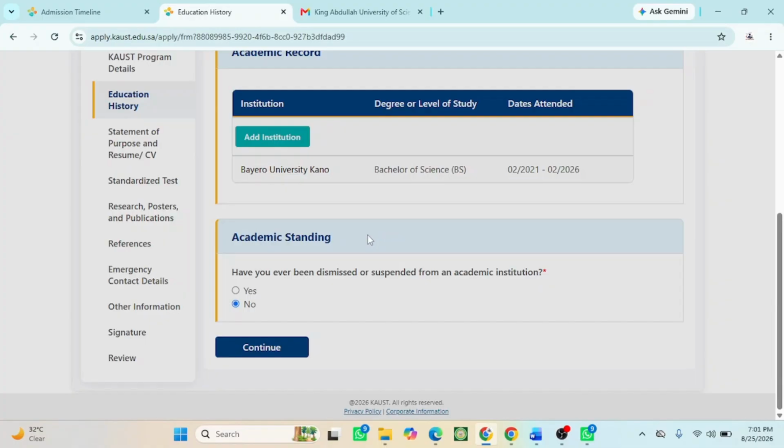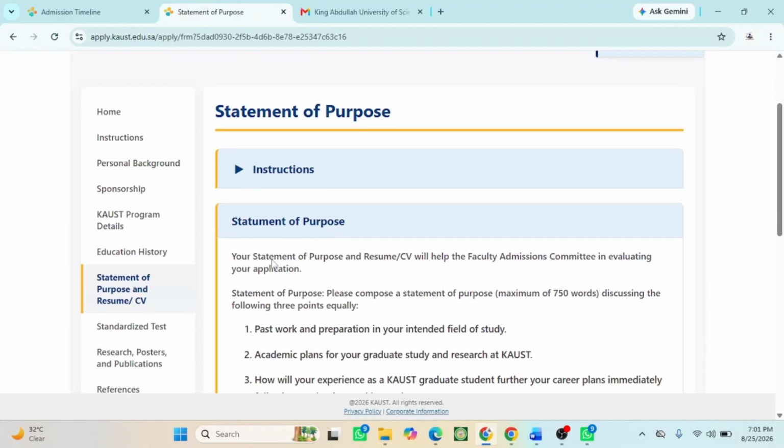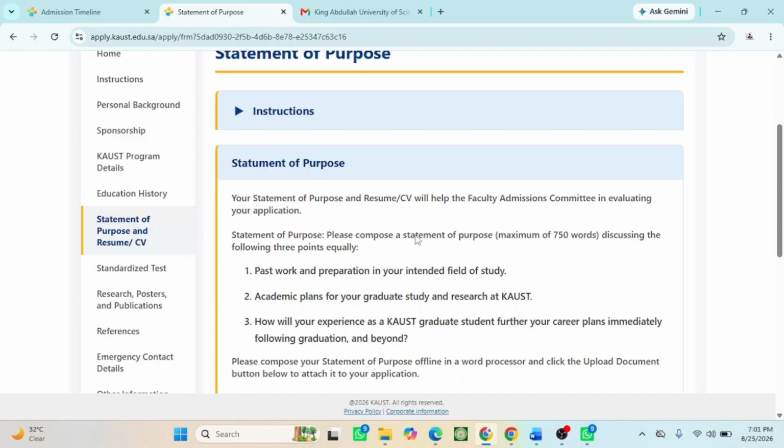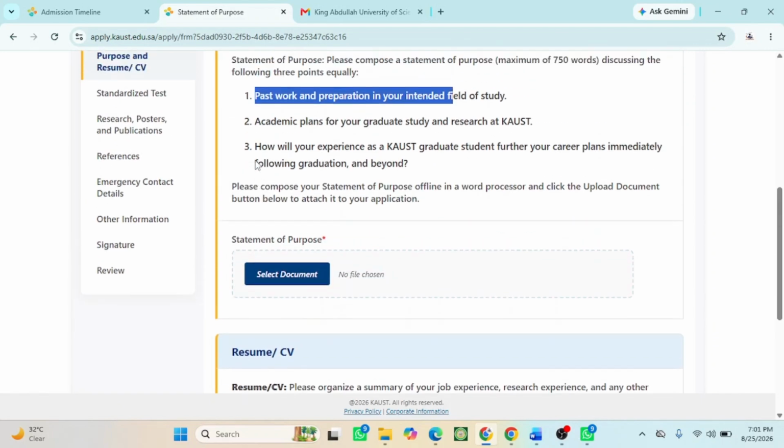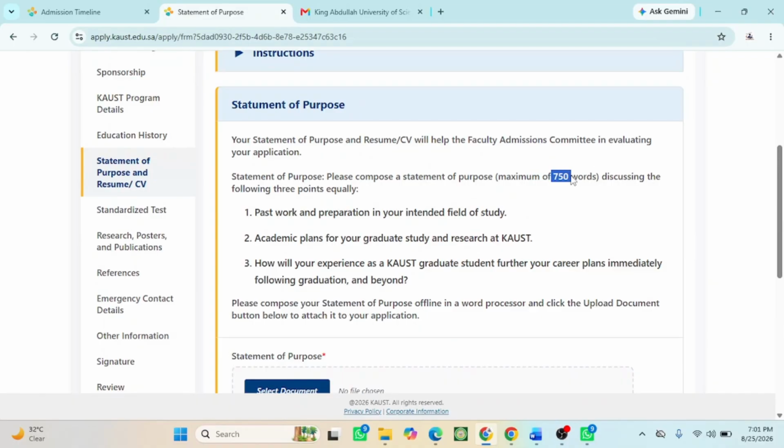The next step is the statement of purpose and my academic CV. The statement of purpose will help the faculty admission committee in evaluating your application. Please compose a statement of purpose, maximum 750 words, discussing the following three things. You can use this prompt to write your statement of purpose: past work and preparation in your intended field of study, academic plan for your graduate study and research at Ken Abdullah, and how your experience at Ken Abdullah as a graduate student will follow your career plan immediately following your graduation and beyond. So don't forget the letter should be max 750 words.